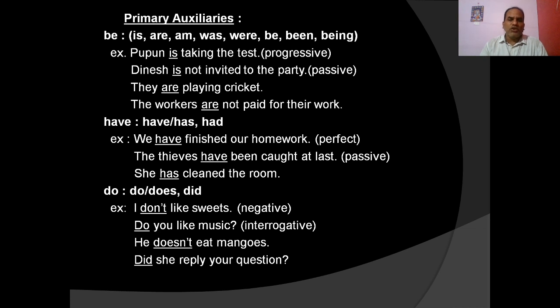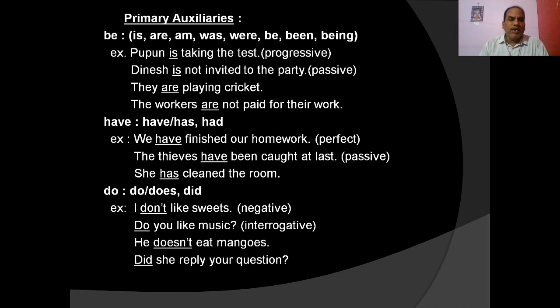She has cleaned the room. Here the work is finished, and has is used to show that the action is complete. So has or have as auxiliary is used to express the perfective aspect of the main verb, and also the passive construction.